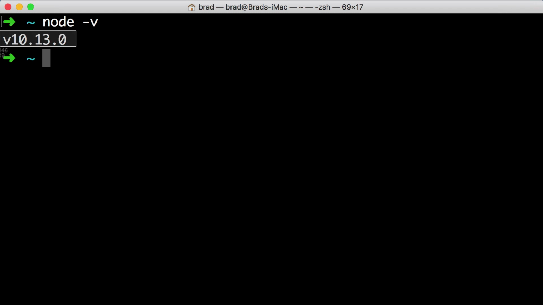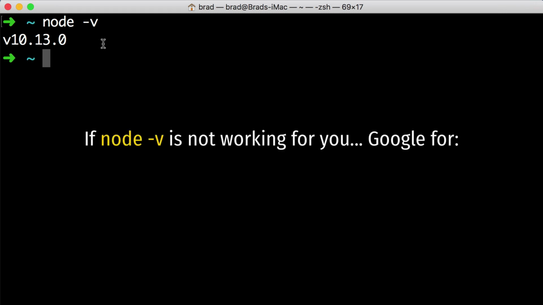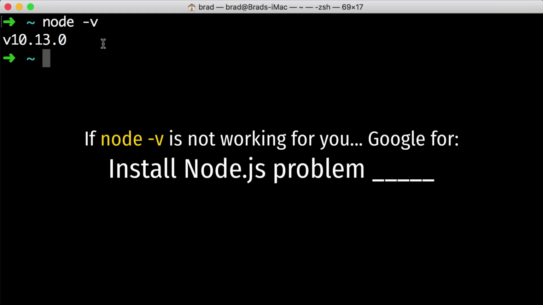If you do not see a version number after running node space dash V, and instead you see something like unknown command or command not found, that means there was a problem when you tried to install Node. If that's the case, you can try restarting your computer and then opening up the command line and trying this again. Or you could try running through the Node installer file again, or you might need to do a bit of personal Google research. I'd recommend searching for install node problem blank, where blank is your operating system.